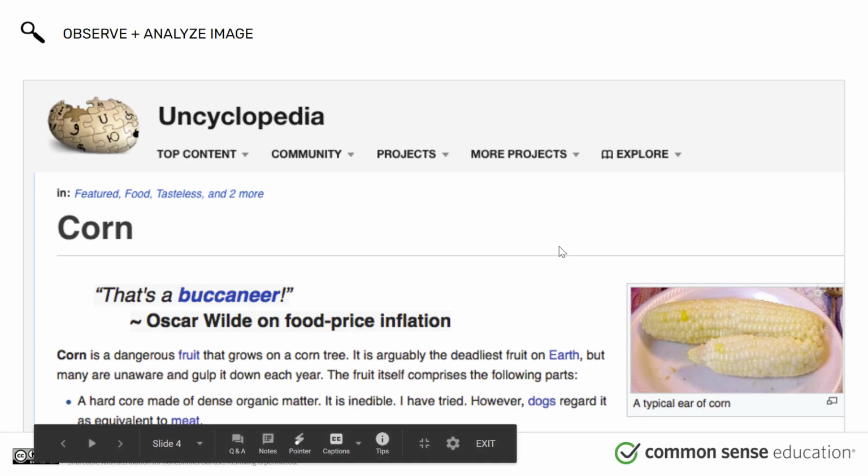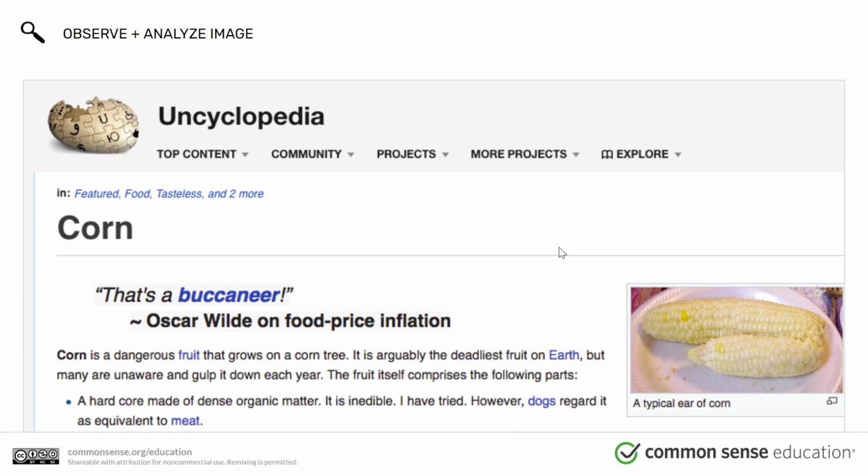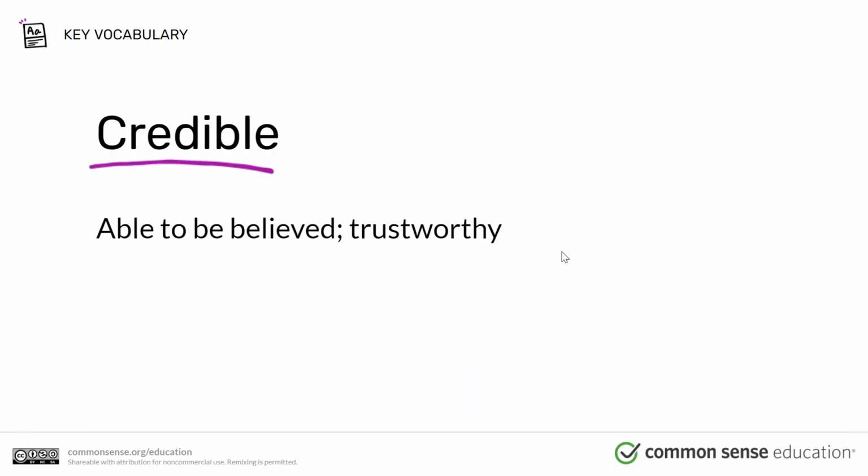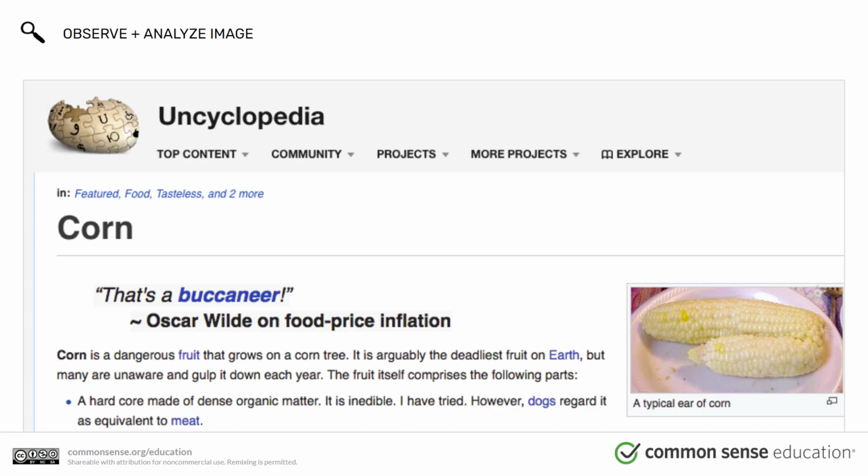So looking at this, do you think this is fake news or credible news? Now tell me why you think that. So looking at this, let's first define credible, which means able to be believed or trustworthy. If I come back here, do I see who posted this article? Do I see a date? Do I see facts? The answers to all of these are no.